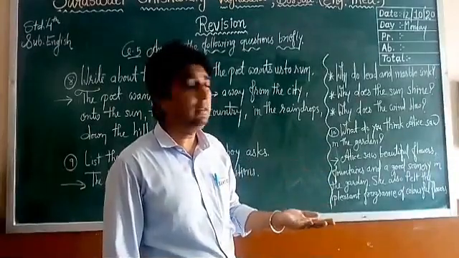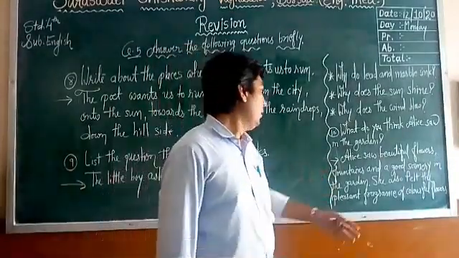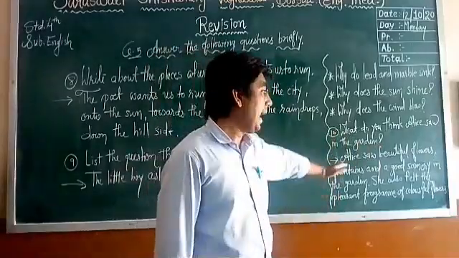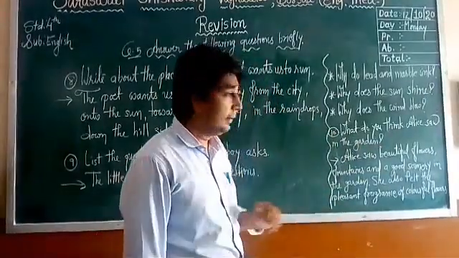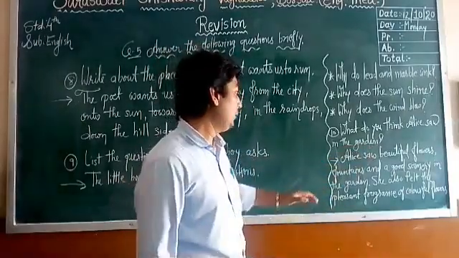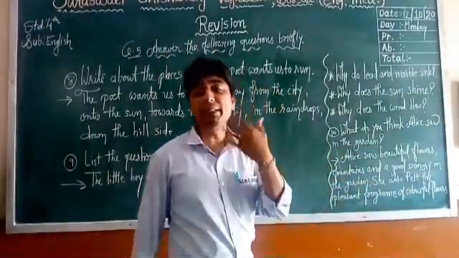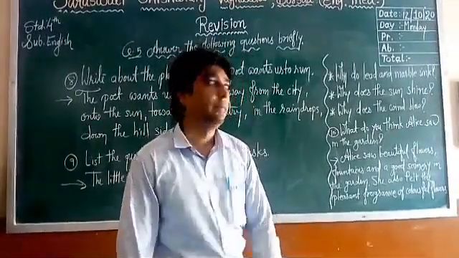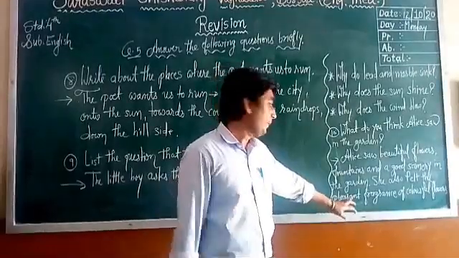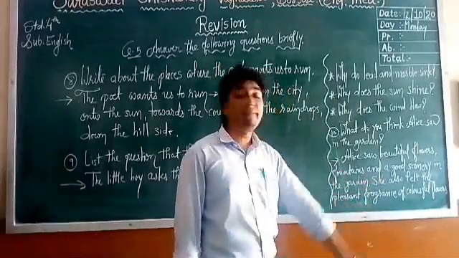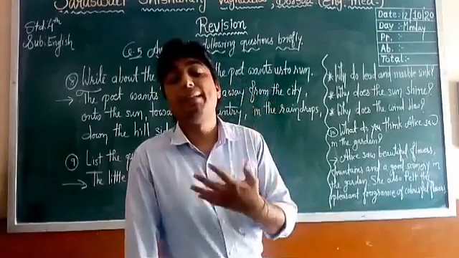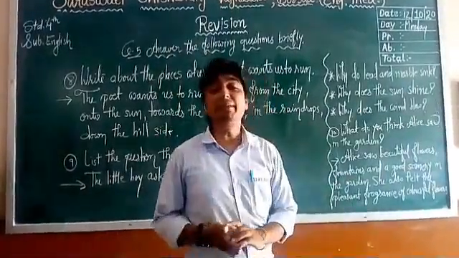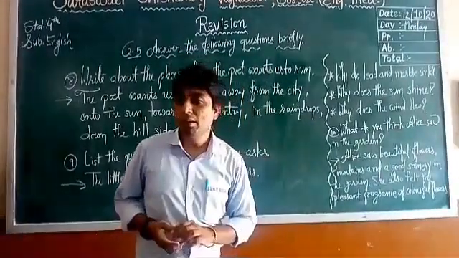As it is a garden, there must be good things in it. She also felt the pleasant fragrance, pleasant means enjoyable, good, very nice, the fragrance of colorful flowers.